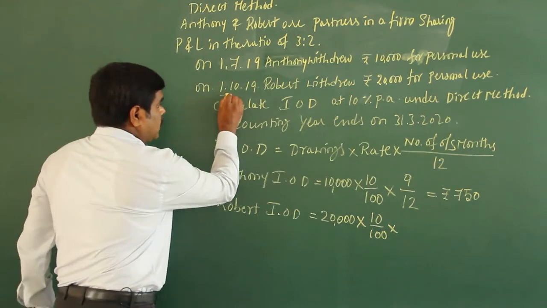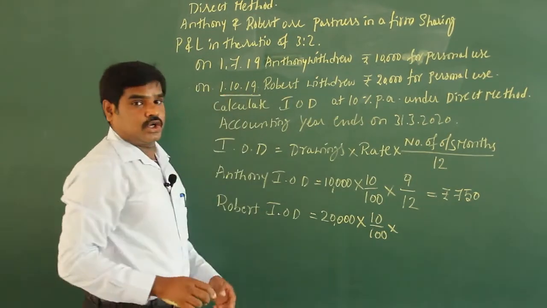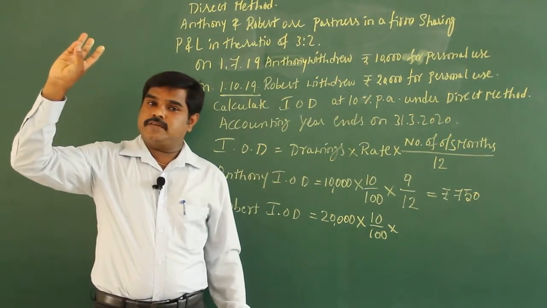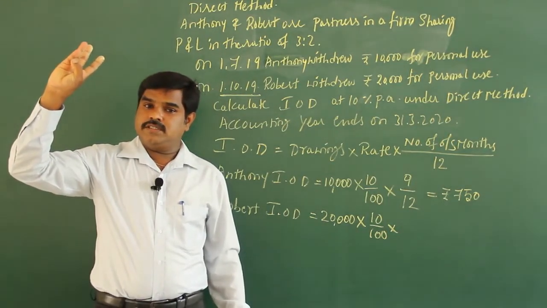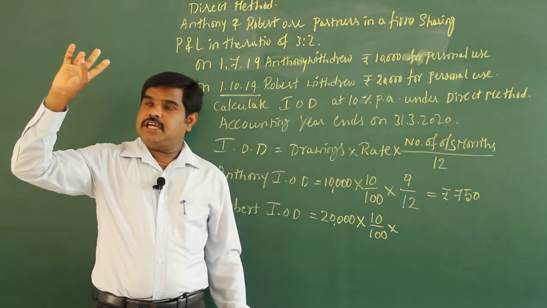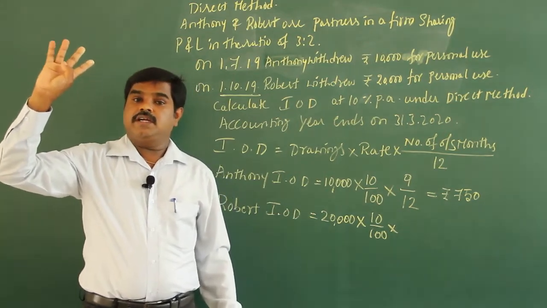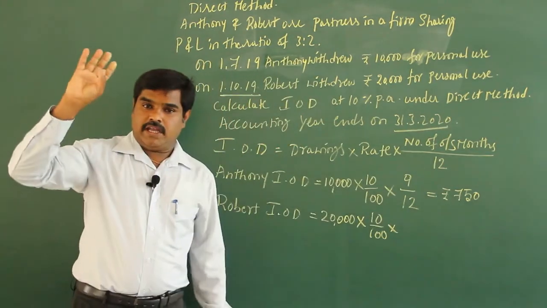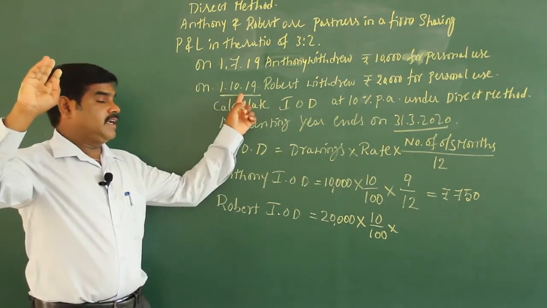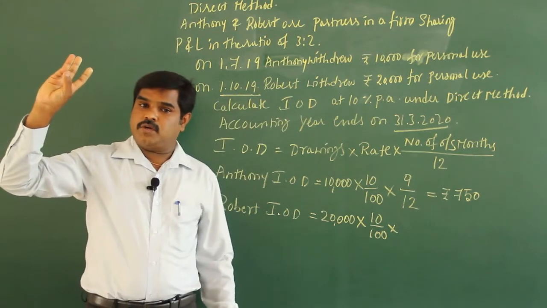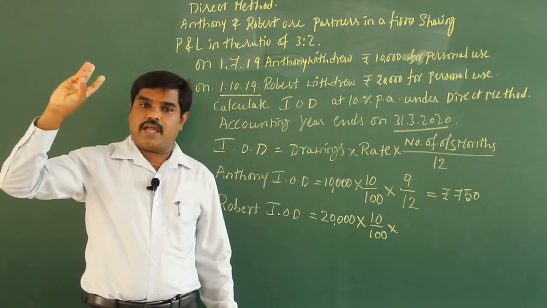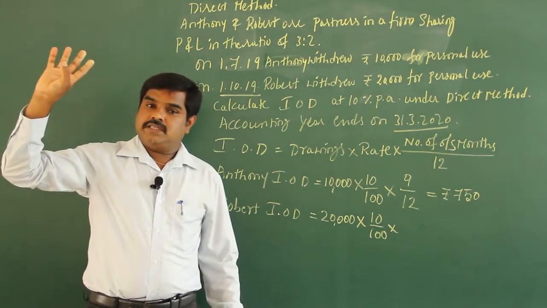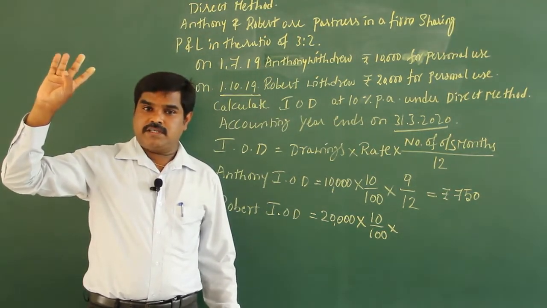When is it drawn? 1/10. October beginning. So you have to go like this: October, November, December, January, February, March. Of course, year end is 31st March. Again, I repeat, 1/10 means 1st of October. So October we have to calculate interest, November, December, January, February, March.